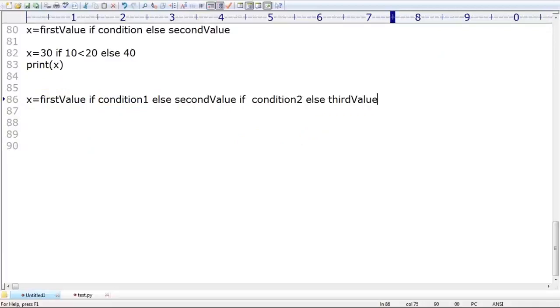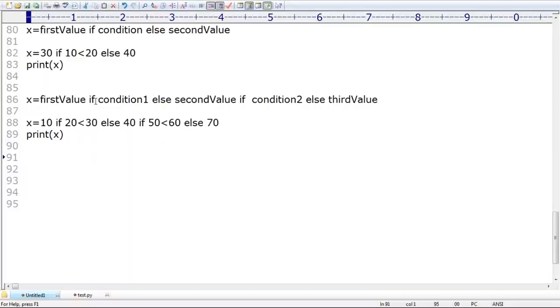Yes. Okay, sir. Now take a very special case, sir. I'm taking x is equal to 10 if 20 less than 30, else 40 if 50 less than 60, else 70. I'm taking, sir, print of x value. Can you please guide what is the output we are going to get?